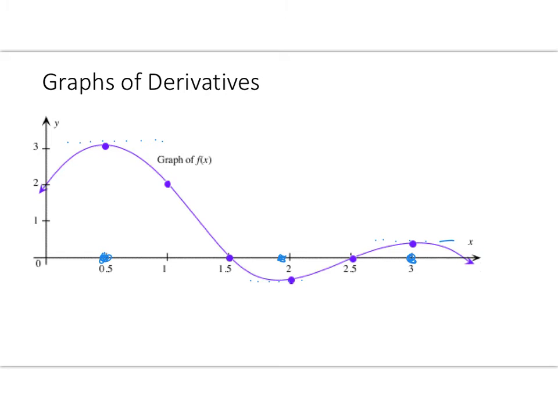And then I have to think about what's happening to the slope in between those values. So right here in this direction, this is a positive slope, so I know it's going to be above the curve. Over here, between these, this is a negative slope, so it's got to be down here. Again, here I have a positive slope, it's increasing, and then here I have a negative slope, so it's decreasing.